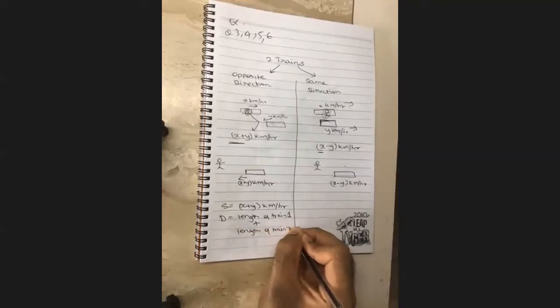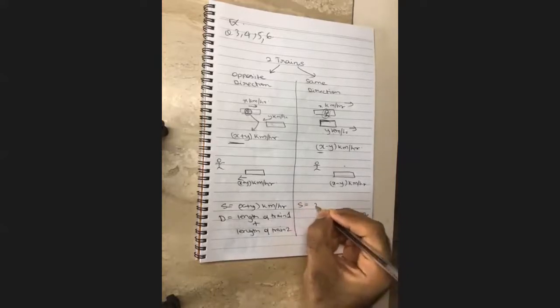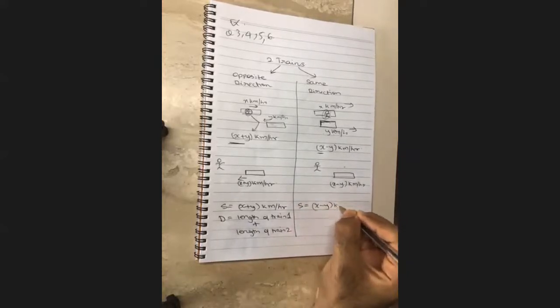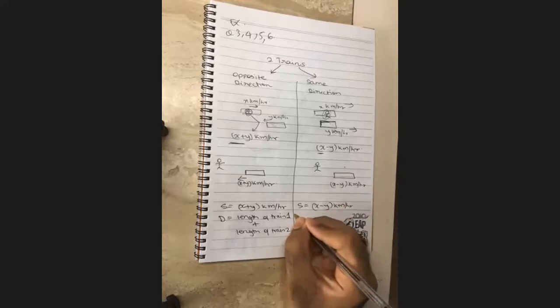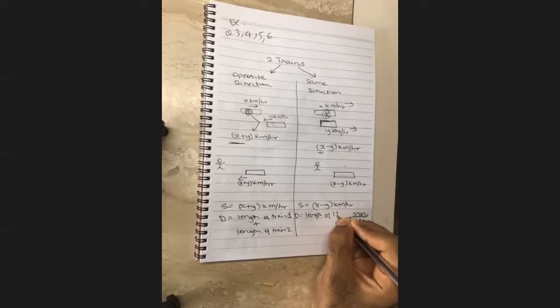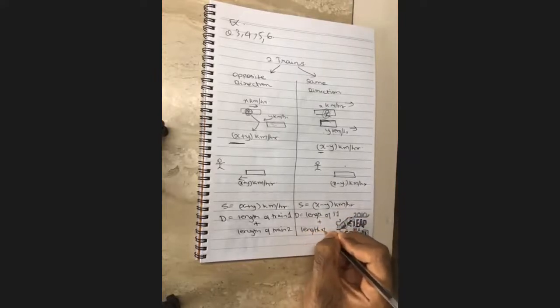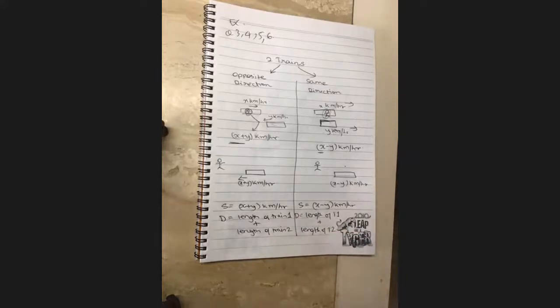This does not change in both scenarios, it's the same. Over here, speed is x minus y kilometers per hour, and distance is the same, length of train 1 plus length of train 2. Did everyone understand this? If you didn't understand, please ask me right now.